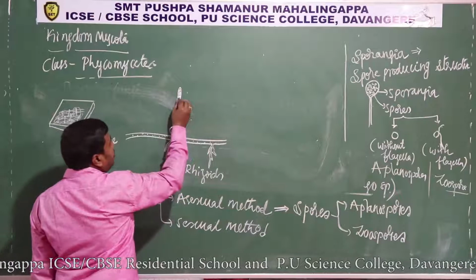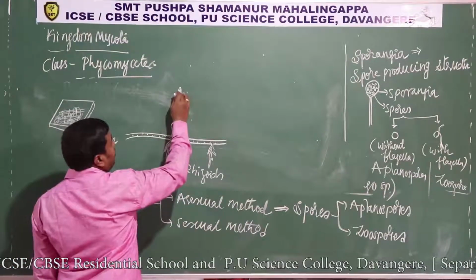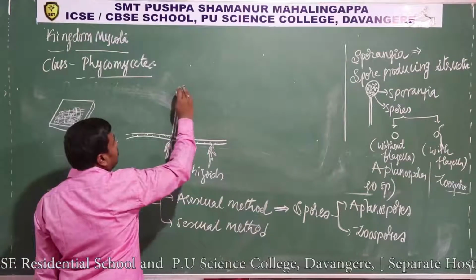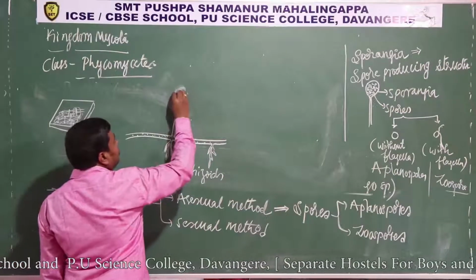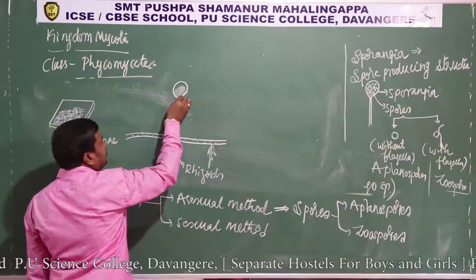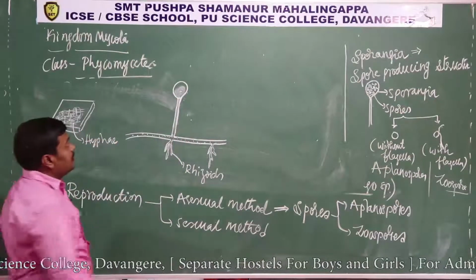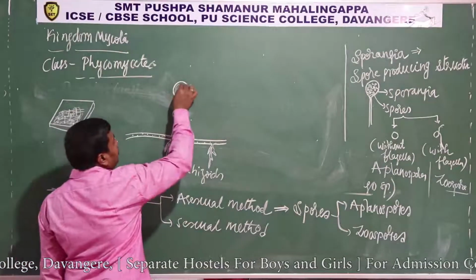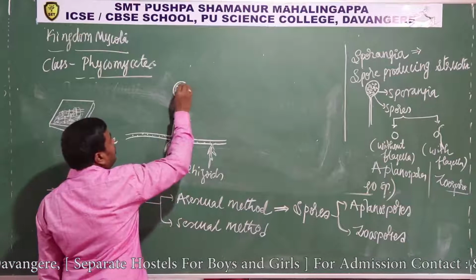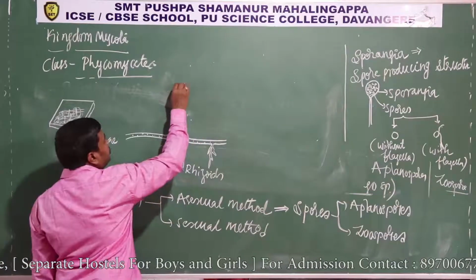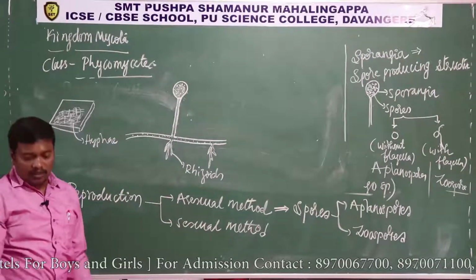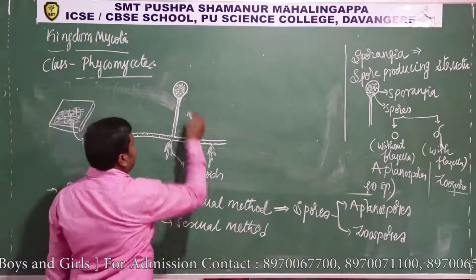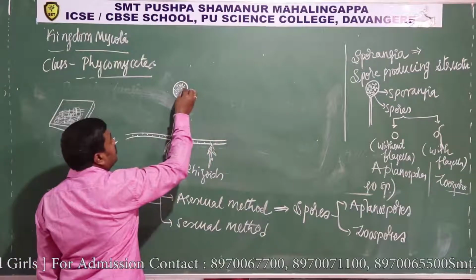After this, a cross wall forms here, and this gets expanded like this. Inside, it has multinucleate cytoplasm. Now it starts to secrete a cell wall around each nucleus. A cell wall forms around each nucleus.